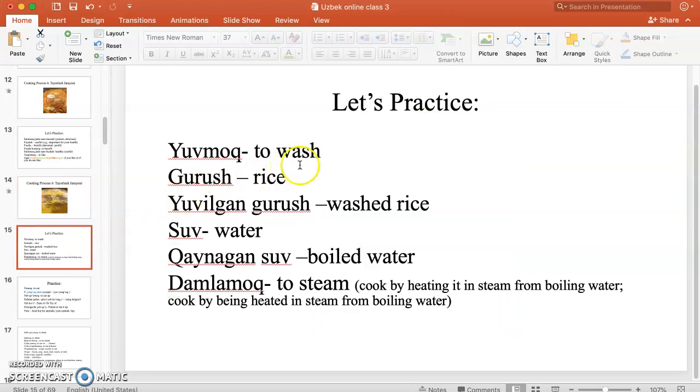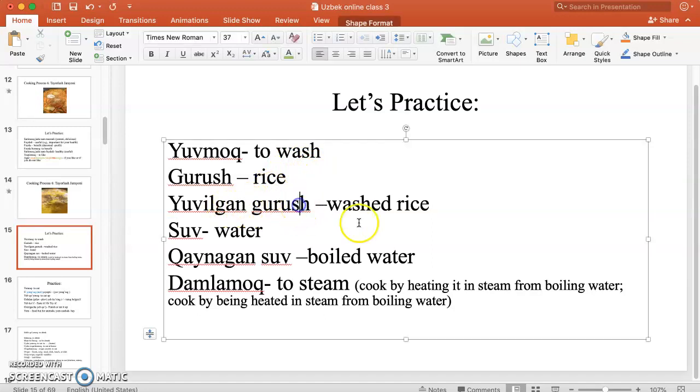Yuvmoq. Yuvmoq means to wash. Guruch, rice. Yuvilgan guruch. Washed rice. Suv, water here. Qaynagan suv. Usually we add qaynagan suv. It means boiled water. You see here, right? Gan again. Yuvilgan, qaynagan.